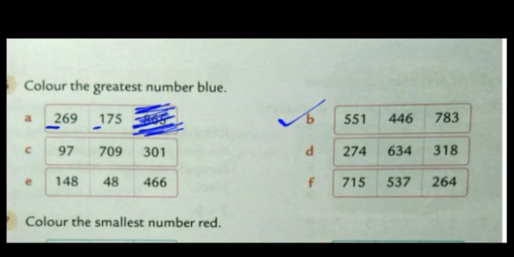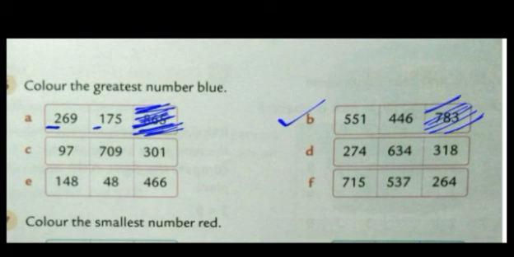This one. 551, 446 and 783. All are having 3 digits. So see the hundred place of all the numbers. 5, 4, 7. Which is greatest? 7 is the greatest. That means 783 is the greatest number.